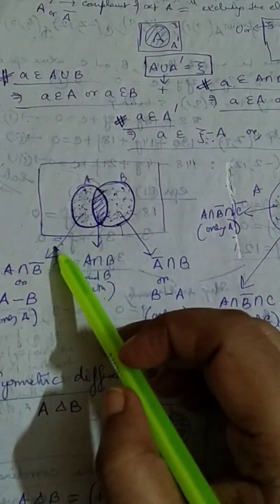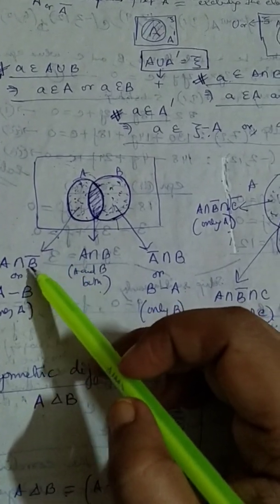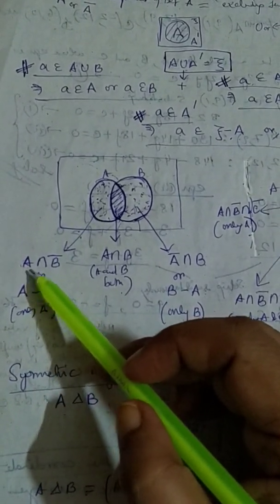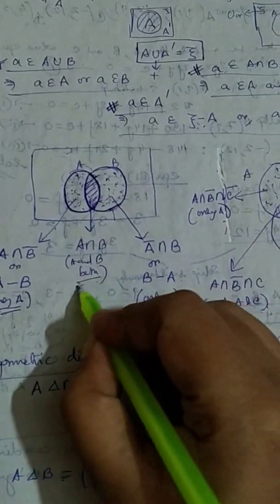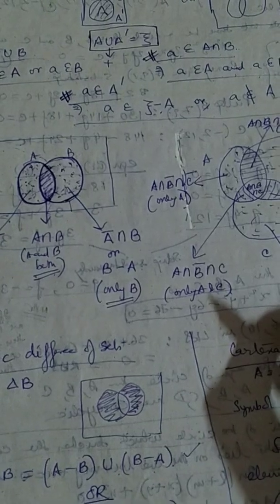This is representing A intersection B bar. That means what? Only A. Elements which are not in B but only in A. So therefore it represents only A. This region represents both A and B, and this region over here represents only B.